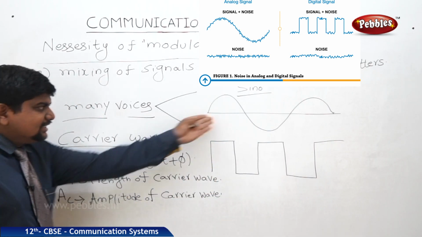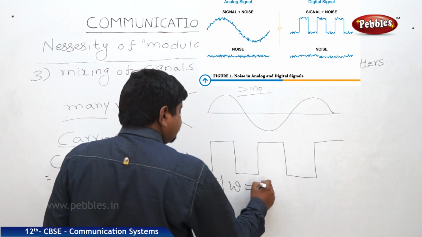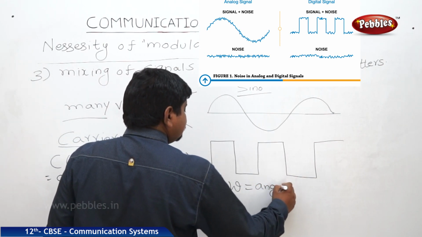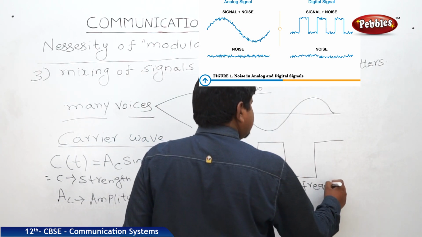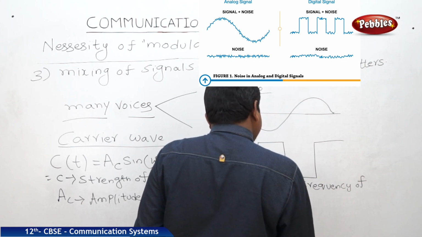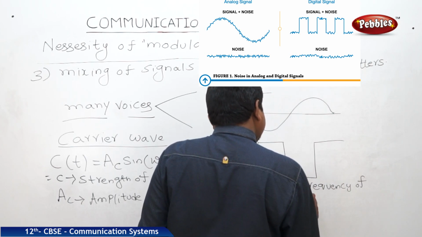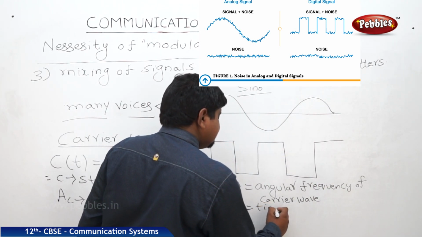Sine is a sine function. Omega is the angular frequency of the carrier wave. t is time, and φ is phase.